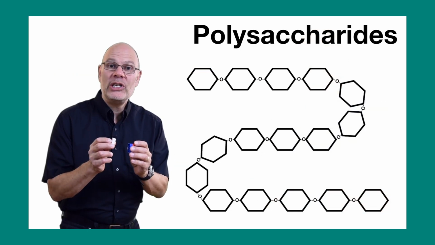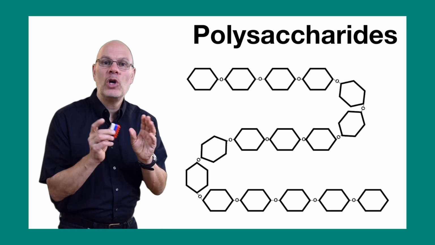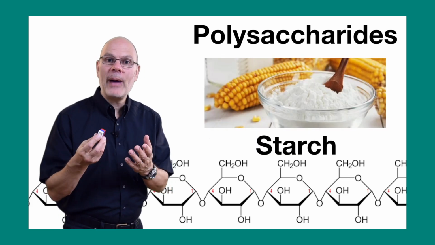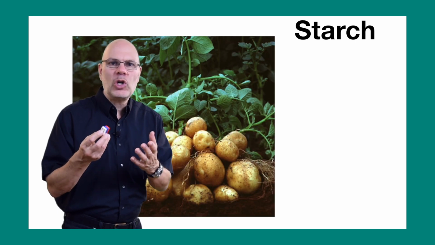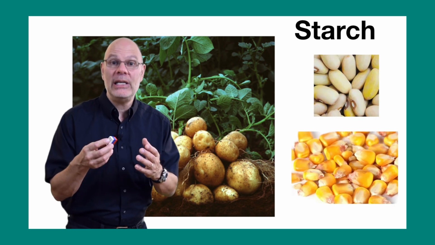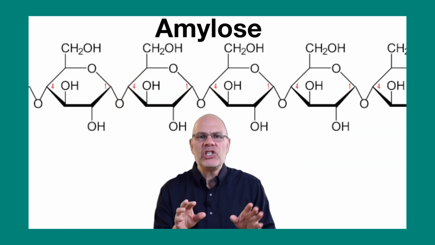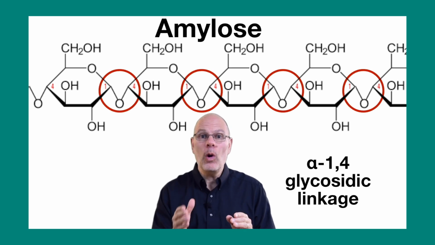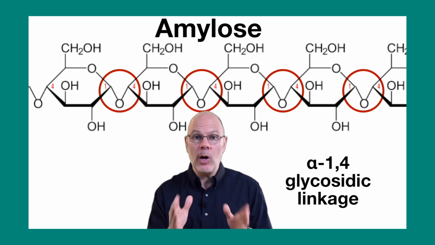Now let's turn our attention to carbohydrate polymers, which are known as polysaccharides. We'll start with starch. Starch is a polymer of glucose, and it's used by plants for long-term energy storage. That's why you find starch in plant parts like potatoes, and also in seeds like beans and corn. The simplest form of starch is amylose. It's just a straight chain of glucose monomers held together by an alpha-1,4 glycosidic linkage, the same one that we saw when we were discussing maltose.